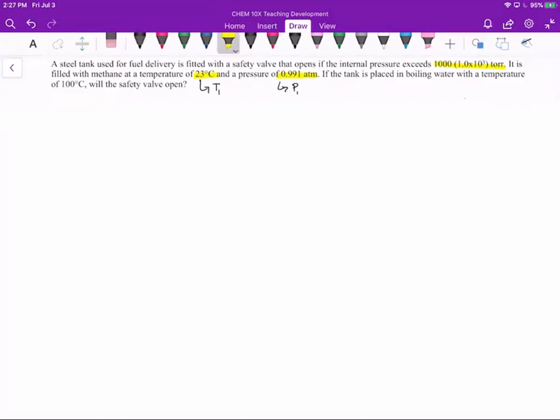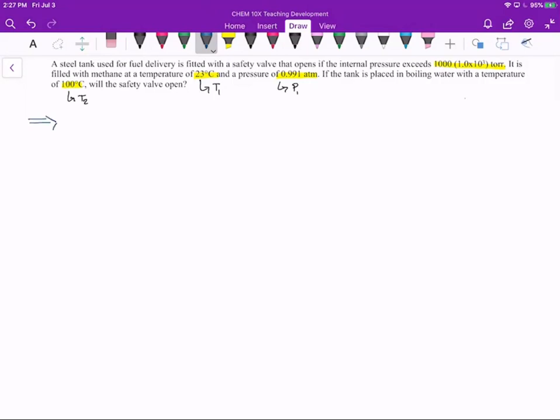If the tank is placed in boiling water with a temperature of 100 C, so here we are assuming that the tank will heat up to the temperature of the water, meaning this is our final temperature, or T2, will the valve open? So what's this question asking?